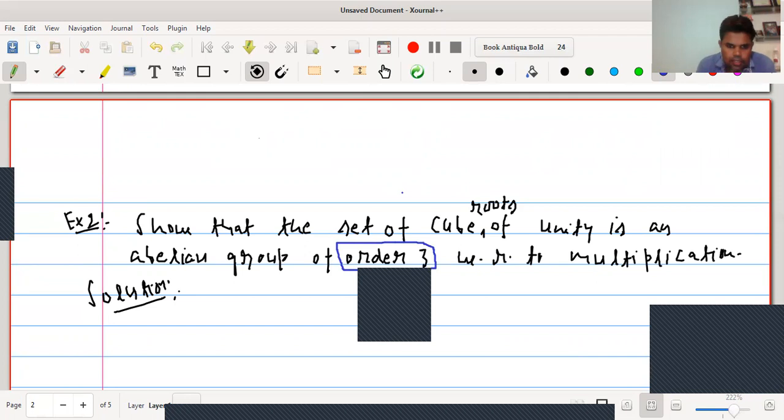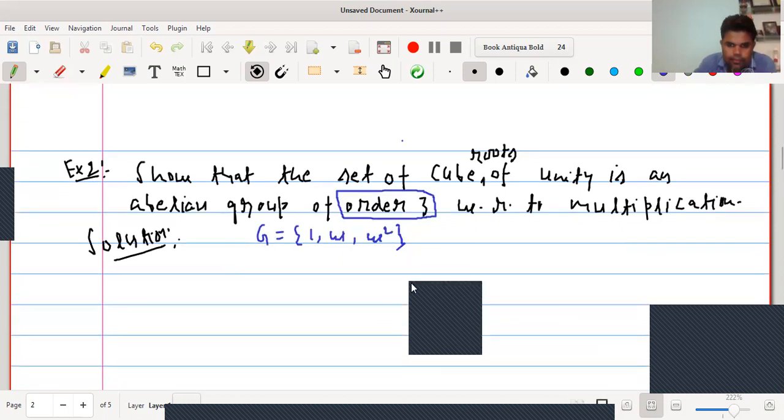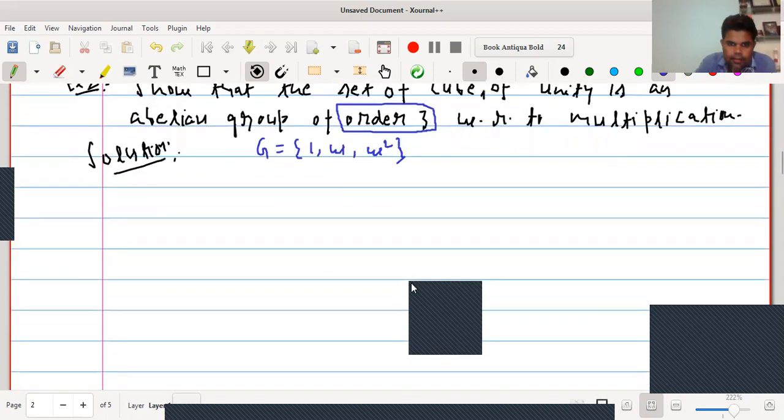We know that the set of cube roots of unity is G equals to 1, omega and omega square. For abelian group, we have to satisfy the 5 properties as we have already discussed in our first example.